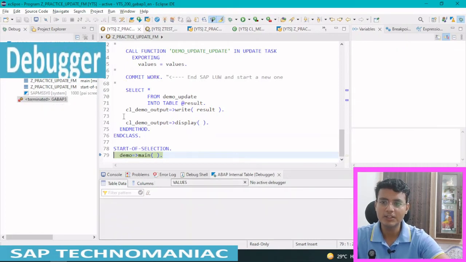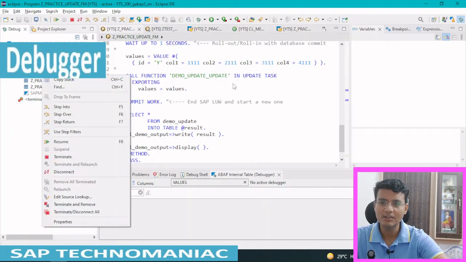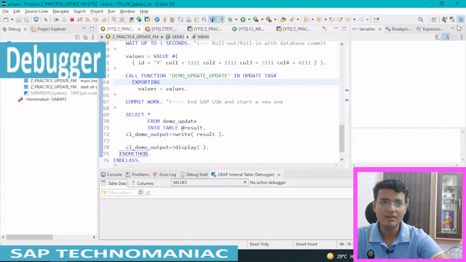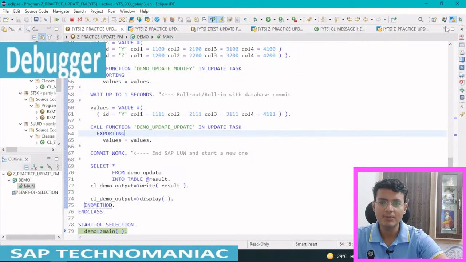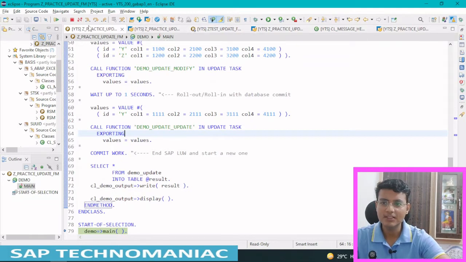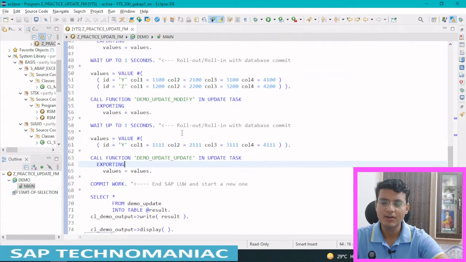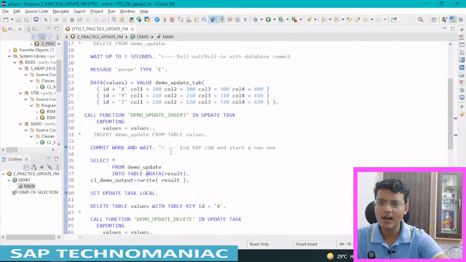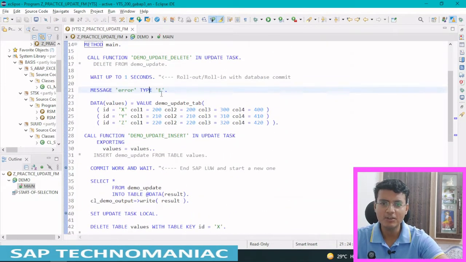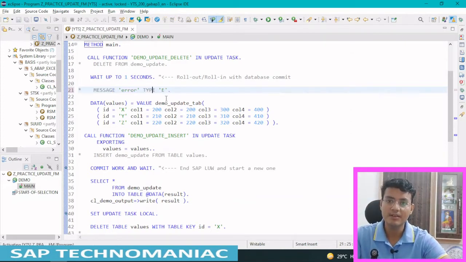Let me go to the function module and close it. I've reset this debug perspective. Let me close every other session apart from this one, close all others. Now I have to comment out this error message, I don't want it. Now Control F3. Let me do F8 and run this program again.